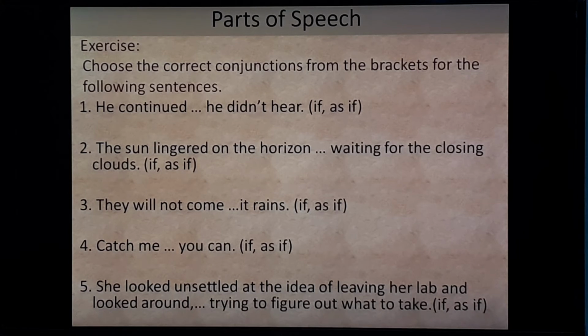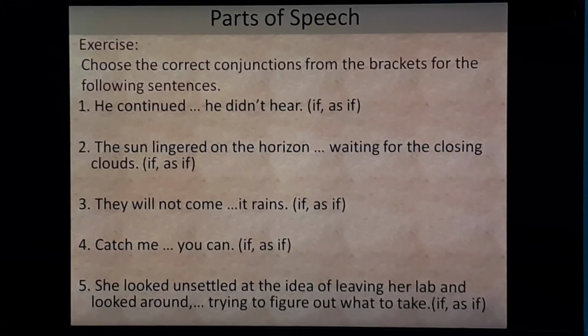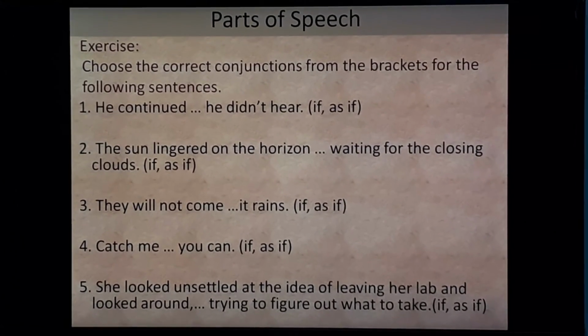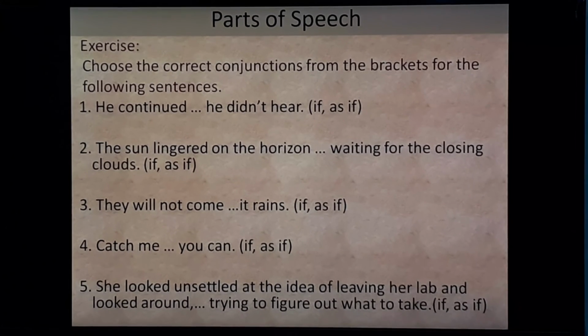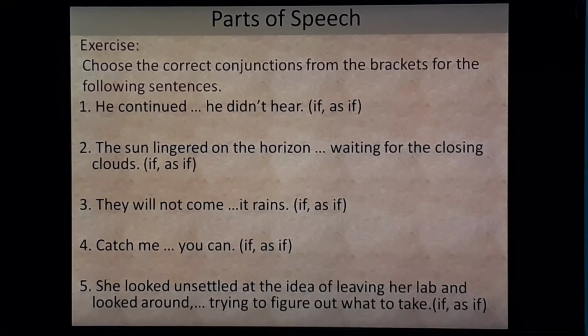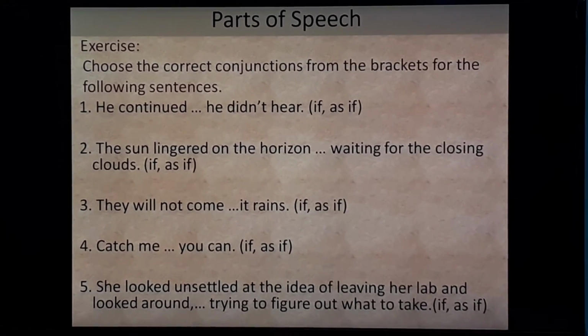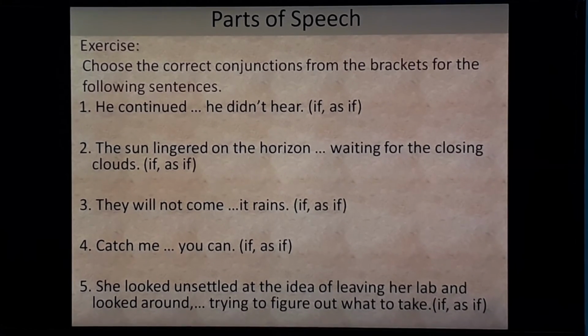Do it now. Hope you have completed. Let's check the answers.